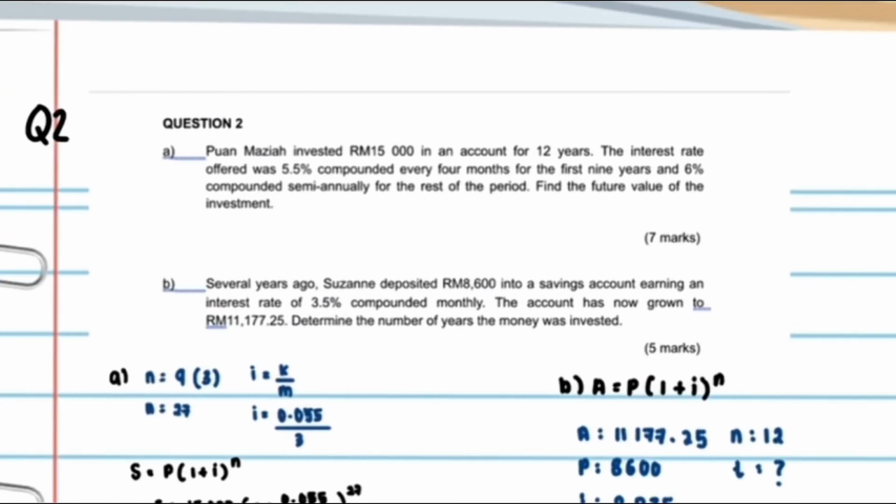So, question 2, Part B. Several years ago, Susanne deposited RM8,600 into a savings account earning an interest rate of 3.5% compounded monthly. The account has now grown to RM11,177 and 25 cents. Determine the number of years the money was invested.